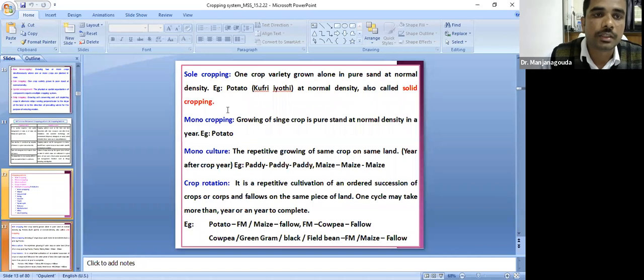We discussed sole cropping. I have explained that sole cropping means cultivation of one crop variety alone. Monocropping means a single crop at a pure stand density. For example, any crop we can grow in a pure stand. And monoculture is repetitive growing.